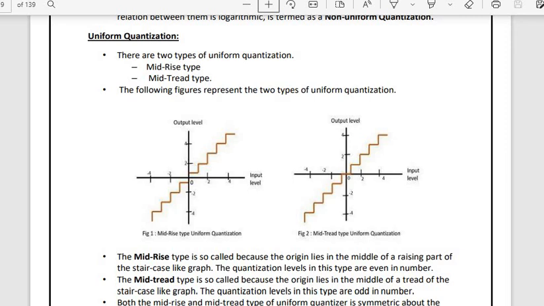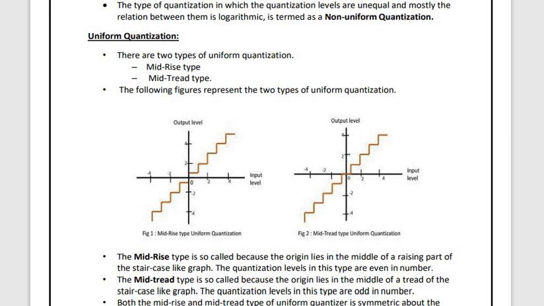Mid-rise type means that at the middle of the point, if it is rising like this, it is called mid-rise type. If it is flattened at the middle of the point on the axis, then it is called mid-tread type of uniform quantization. See the step size here, it is equal, it is uniformly distributed. If it is uniformly distributed, then it is called uniform quantization.